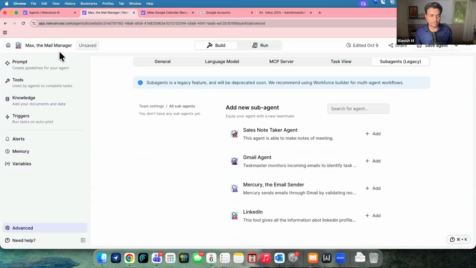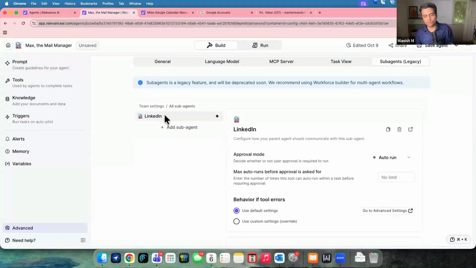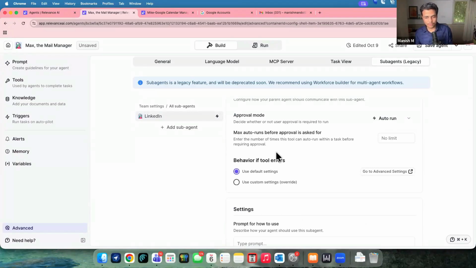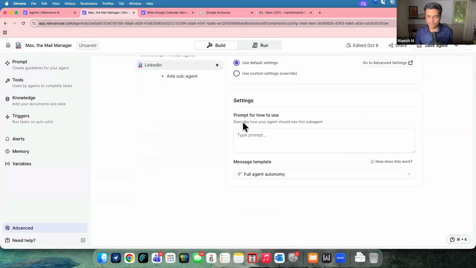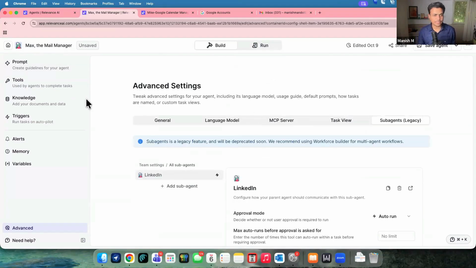Let's say it's an email manager. I would go with a LinkedIn agent, for example. And I'll say this agent is connected. And within the prompt, I'll say you've got this particular LinkedIn agent. When you get an email, do some sort of profile scraping using this particular agent, right? And this agent will have its own configuration, its own tools, its way of working, and it will become a sub agent for this primary Max, right? So this is how, again, more and more configurations can be done over here. But that's it. These are the max limitations, or I would say the max which can be done with the help of Relevance AI.